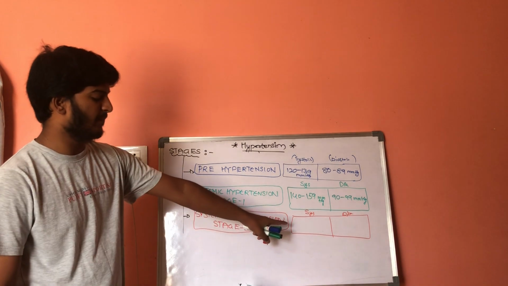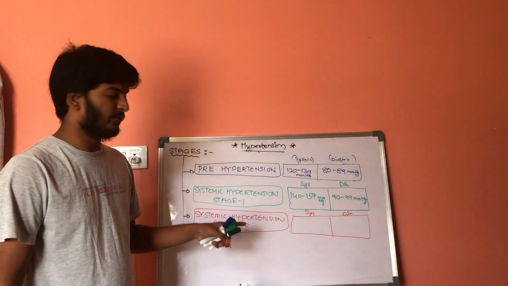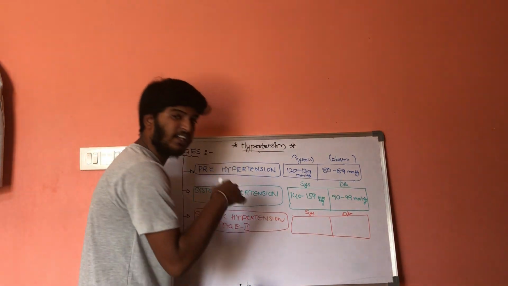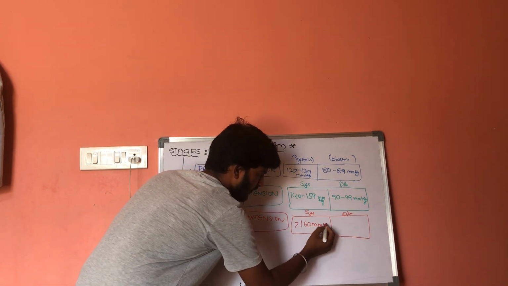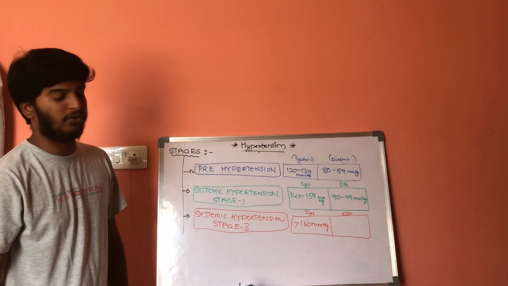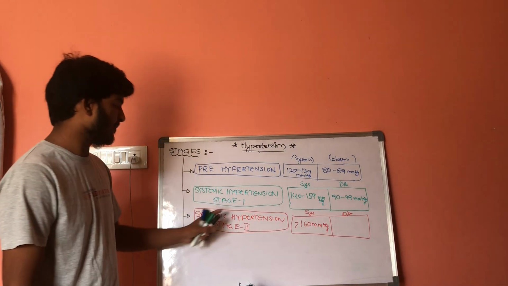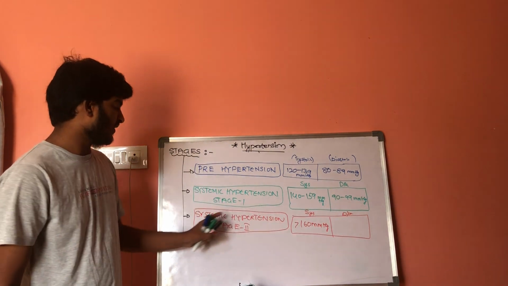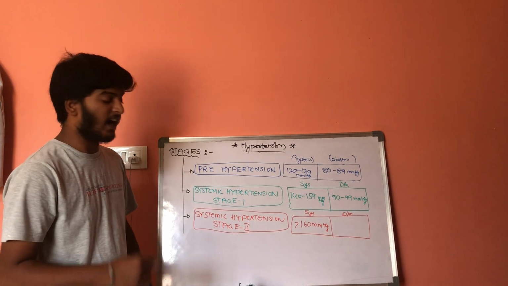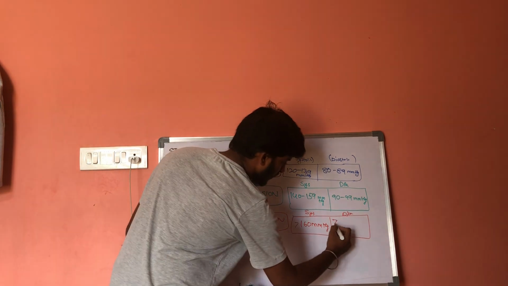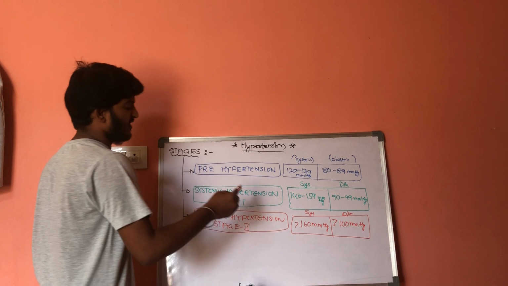In systemic hypertension stage 2, the systolic pressure is more than 160 millimeters of mercury. What will be the diastolic pressure of systemic hypertension stage 2? The diastolic pressure is more than 100 millimeters of mercury.